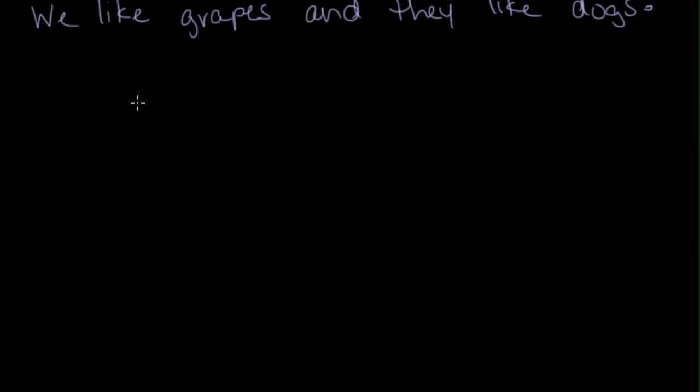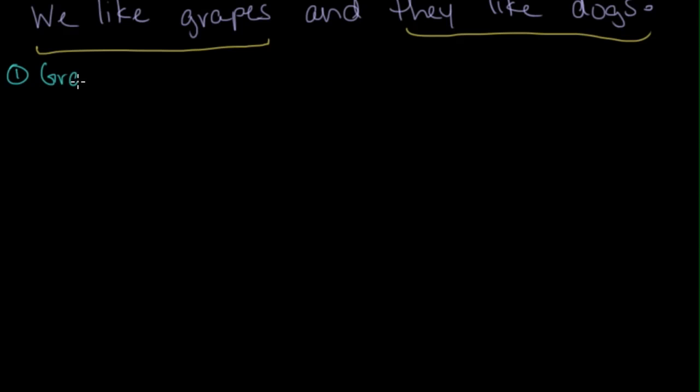Okay, so basically we have two independent clauses going on here. We like grapes and they like dogs. So we can do each of these separately and then smush them together at the end. So, looking at our first one, step 1, rewrite. Grapes please us. Step 2, identify the subject. Grapes are doing the pleasing, so we have las uvas.